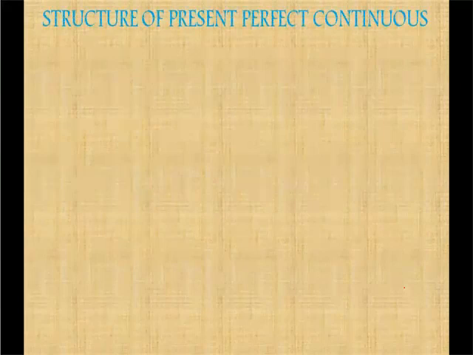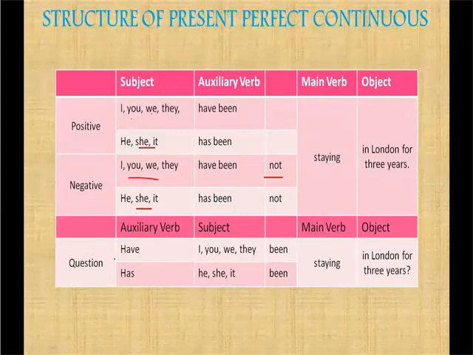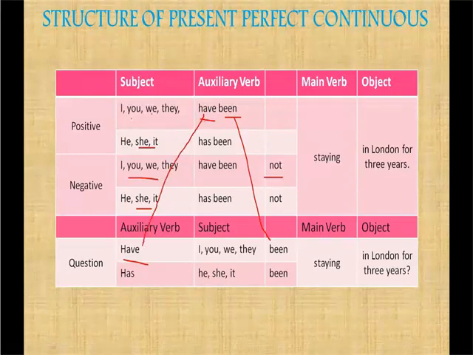Structure. So what is the structure here? For a positive, it will be, I have been staying in London for 3 years. You have been, we have been, she has been staying. If it is a negative, it becomes, you have not been, she has not been. Now if it is a question, you know by now this have comes here and this been goes here. So have you been staying in London for 3 years? Has she been staying in London for 3 years?